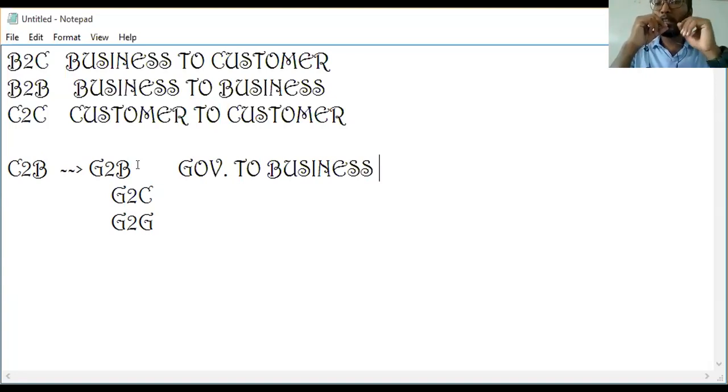Similarly, if the government wants to give updates regarding any exam being postponed or preponed, or other government exam details, these will be given on the website. This is the best example of G2C.